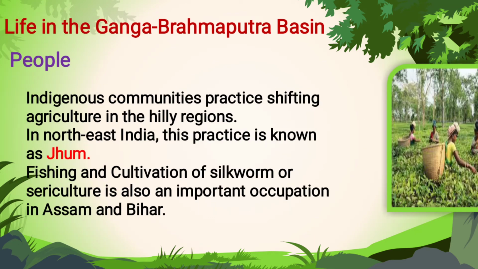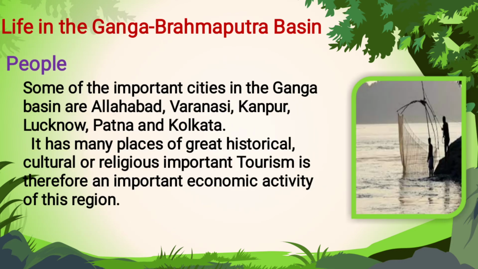Also the tribal community people do hilly region work, such as hunting, gathering, and tea estate work. They also practice fishing and the cultivation of silkworms for silk, which is called sericulture. It is also a main occupation of the Assam and Bihari people. So these are the people of the Ganga and Brahmaputra basin.